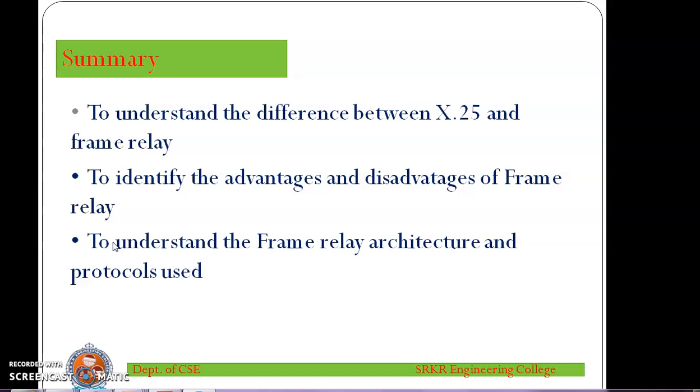The summary of this topic is to understand the difference between X.25 and frame relay, to identify the advantages and disadvantages of frame relay, to understand the frame relay architecture and the protocols used, and how data is transferred in frame relay.